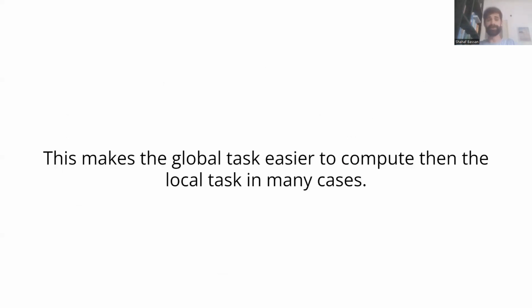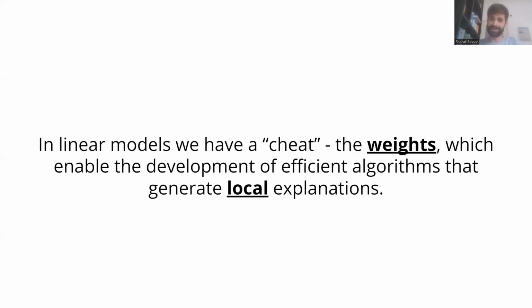And this is important because this is actually the key to showing that the global task is easier to compute than the local task in many cases. Because in the local case, we have an exponential number of candidates to choose from, and in the global case, we have only one potential candidate. So this is what makes the global task actually simpler than the local one for neural networks and decision trees.